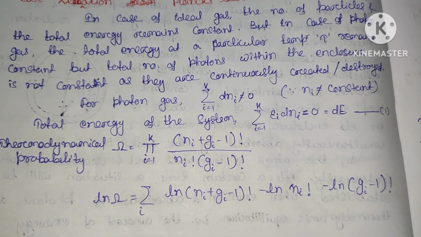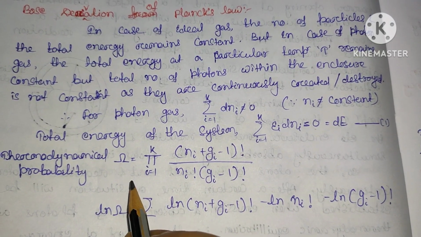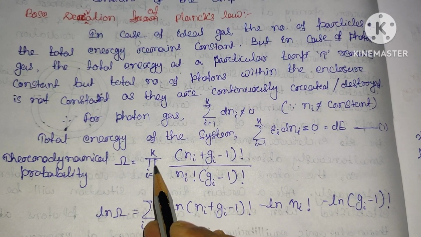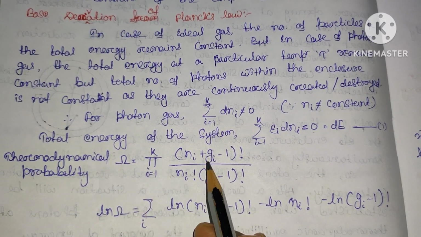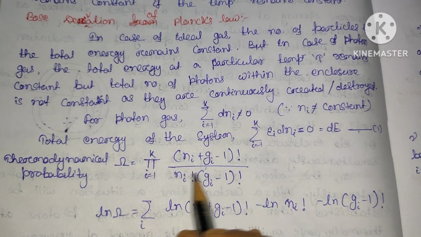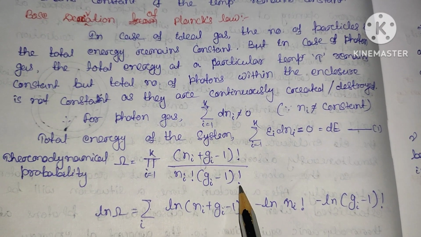Now, the thermodynamical probability, or the number of microstates available for the system, omega, will be equal to the product over i equal to 1 to k of (Ni plus Gi minus 1) whole factorial divided by Ni factorial into (Gi minus 1) whole factorial.